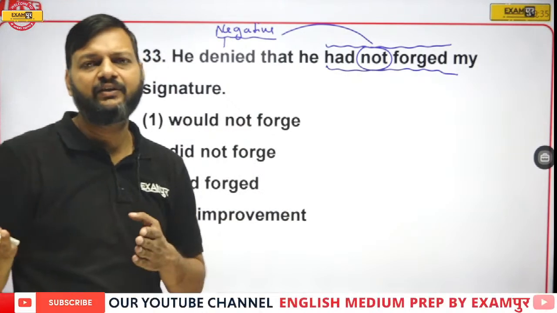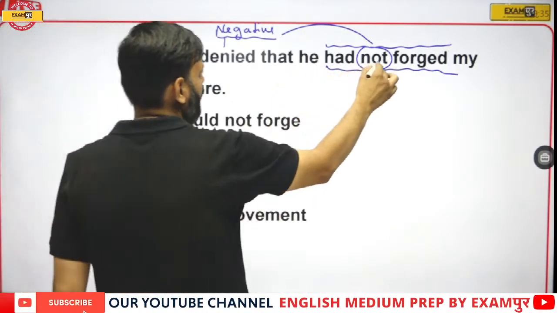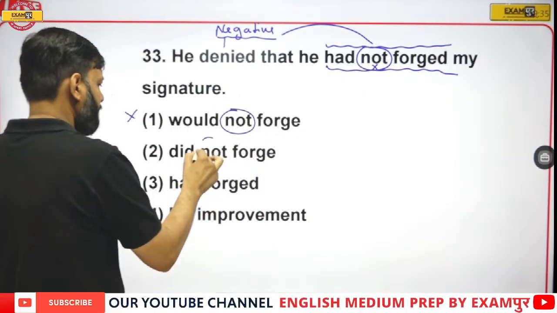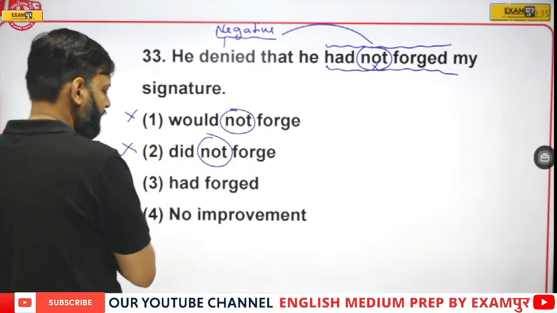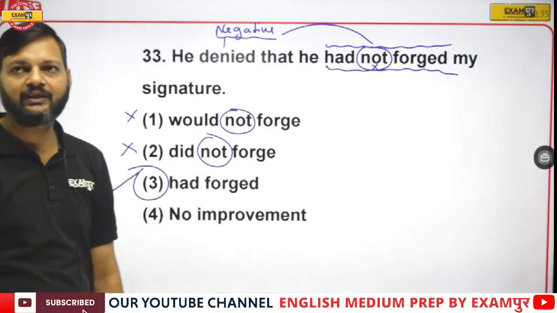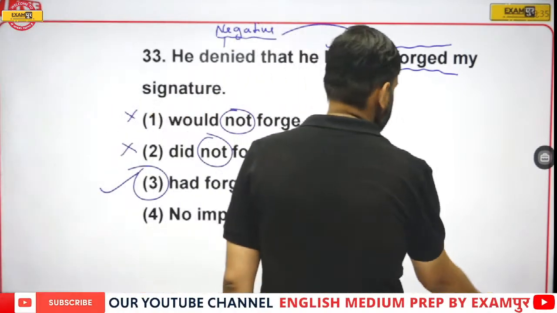If deny itself is a negative word, how can you use not after it? So this is wrong. And option number 1 also has not, so eliminate. Option number 2 also has not, eliminate. So option number 3 becomes the right answer. Now, the next one.